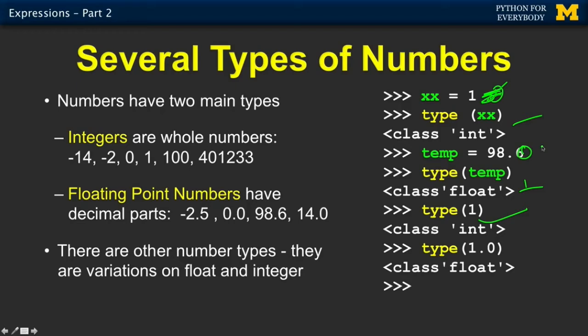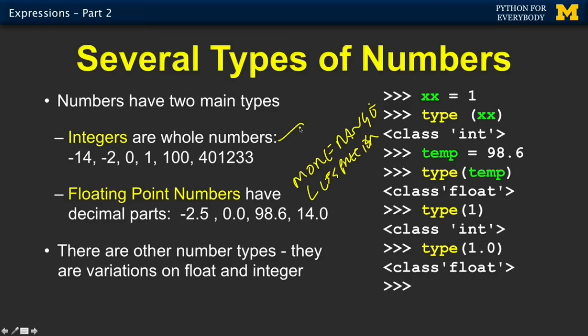Even if this was a 98.0, it would still be a floating point. As soon as you put the point there, it's a floating point. They are represented internally differently. Floating point numbers have a greater range than integer numbers, but they are not always as precise. So floating point numbers have more range and less precision.